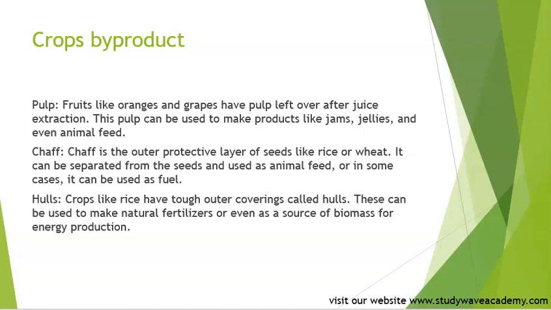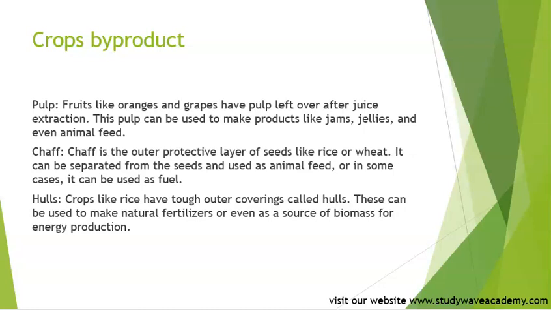It can be separated from the seeds and used as animal feed, or in some cases it can be used as fuel. Hulls. Crops like rice have tough outer coverings called hulls. These can be used to make natural fertilizers or even as a source of biomass for energy production.